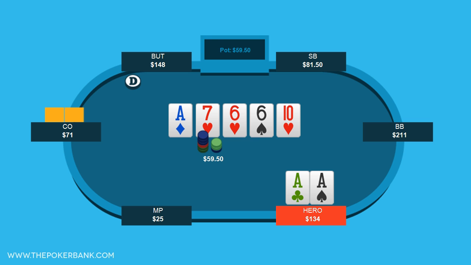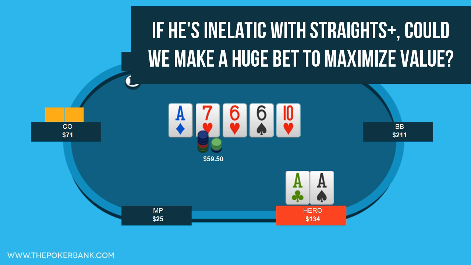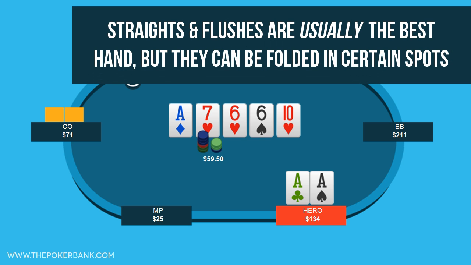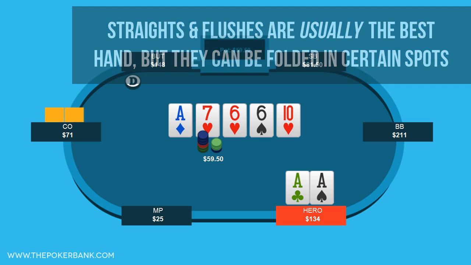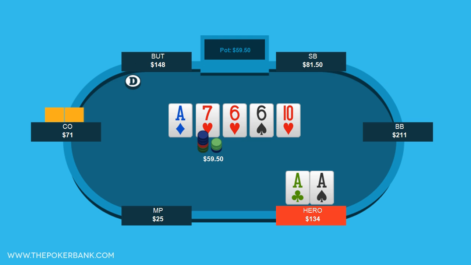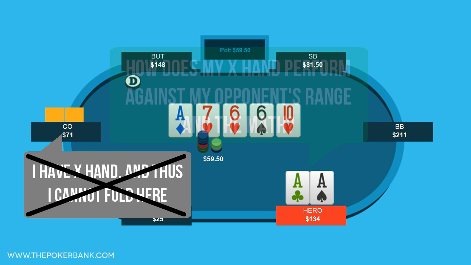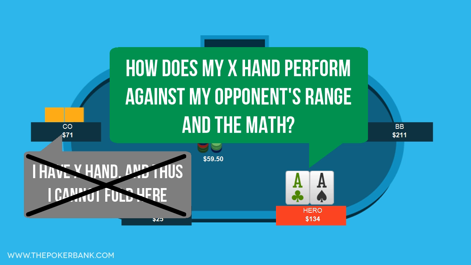If he were inelastic with straights or better, then we should choose a very large bet size to punish him for the times he cannot fold the absolute strength of his hand. Sure, straights and flushes are usually the best hand, but if they are relatively weak compared to villain's range, then they can be folded. But lesser players don't think like that. Lesser players think, well, I have X hand and thus I can't fold. When really the thought should be, well, I have X hand, but how does that compare to my opponent's range